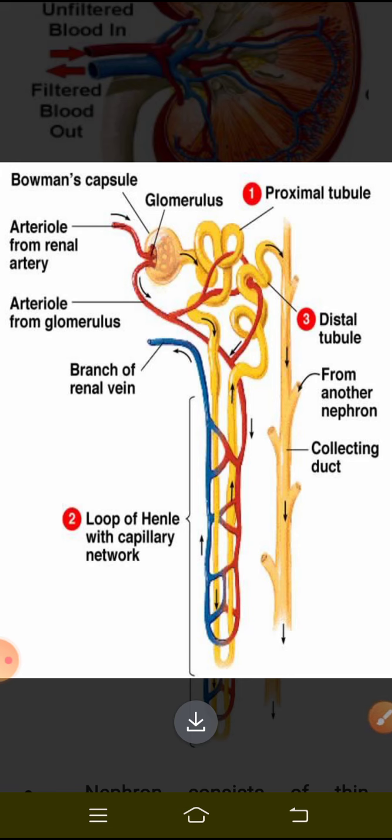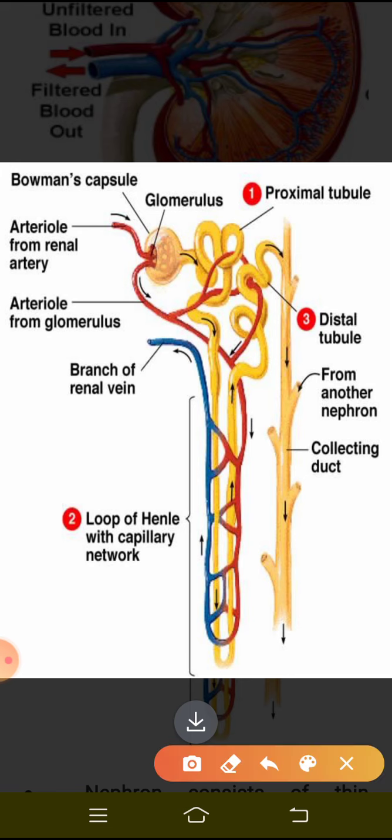Okay. So now there are some substances like glucose, salts and amino acids, and some amount of water present in the blood, right? These things which are present in the blood are actually required for our body. So as they are required for our body, what happened? The glucose, salts, amino acids and some amount of water are selectively reabsorbed. How are they absorbed? As the blood flows along the tubular part of the nephron.